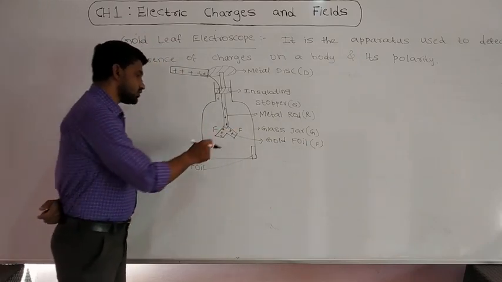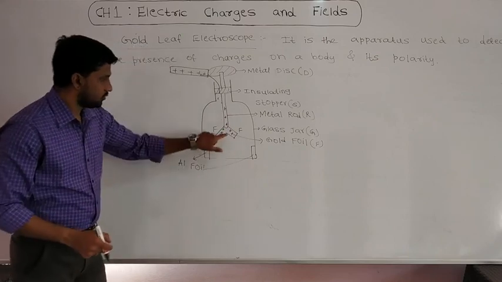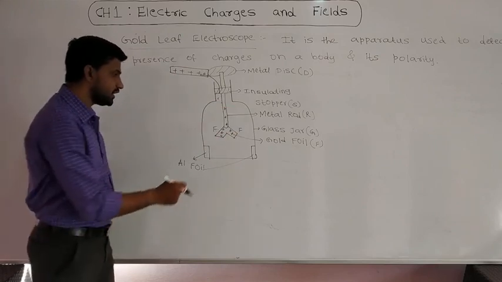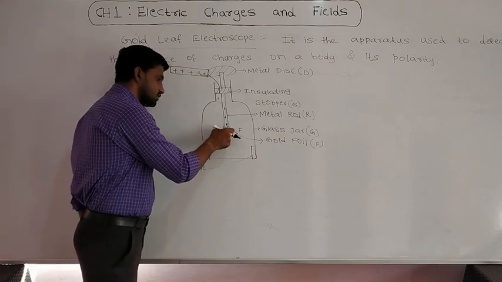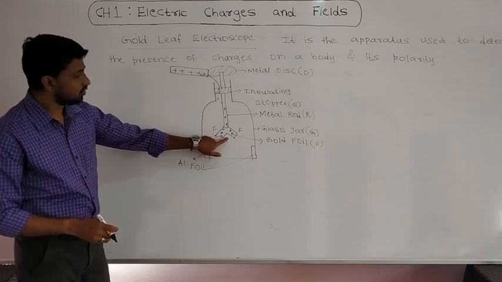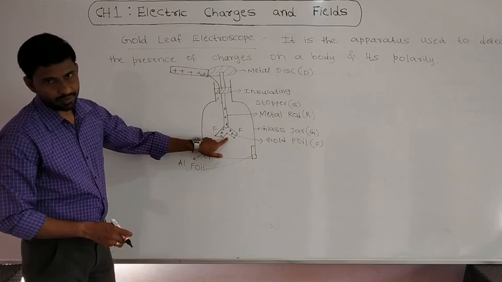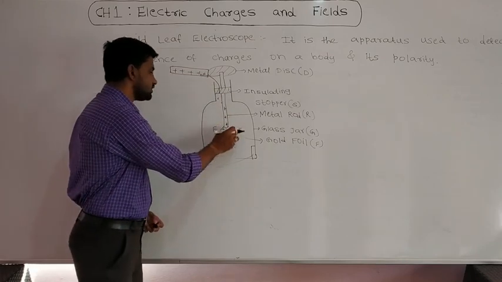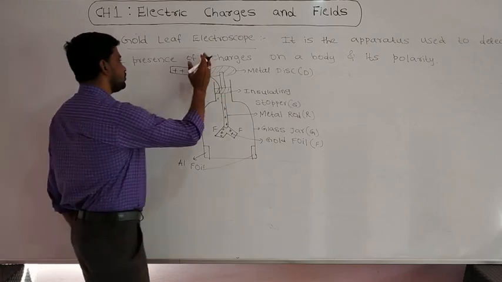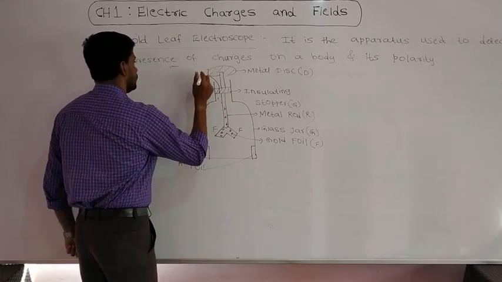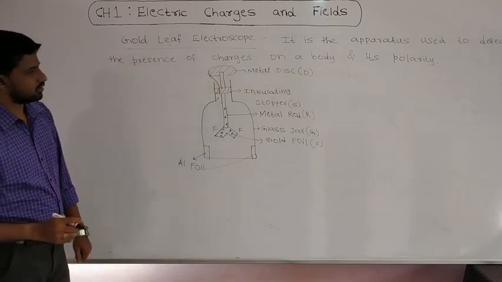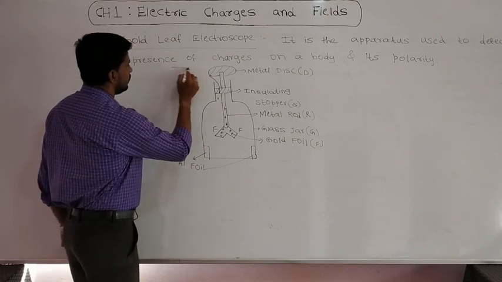So because of positive charges, these two thin plates of gold will start to diverge. Why they diverge: both the gold plates have the same kind of charges, and we know that the same kind of charges repel. Now this gold foil is a positively charged body. Now I am going to take out this positively charged body.